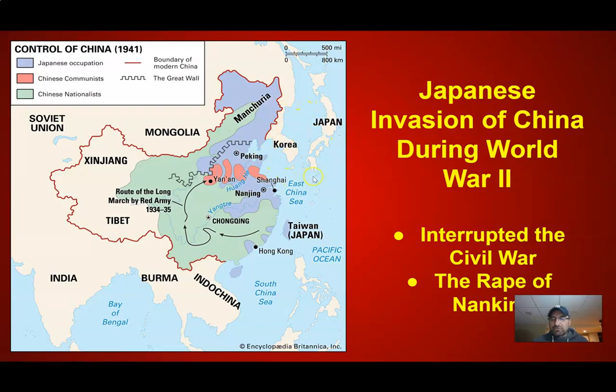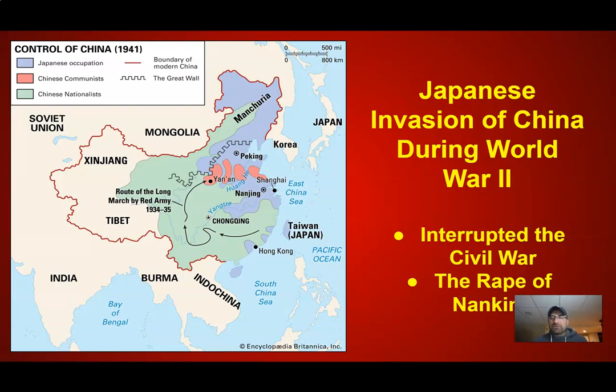And then you could see the red, which is going to be dominated by the communists, and the green that's going to be controlled by the nationalists. But you could see that they're really going to interrupt things. This is the time of the Rape of Nanking, and it really breaks up this Civil War. But while this is going on, the communists are still gaining more and more support. By the time we get out of this, in the middle of the 1940s, and World War II is coming to an end, the Chinese Communist Party is gaining more and more power.